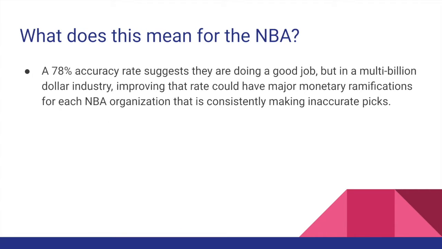What does this mean for the NBA? An accuracy rate of 78% suggests that while they're doing an okay job, improving that rate could have major monetary ramifications for any NBA organization that's consistently making bad picks. Beyond that, since it's a sport league, there's competitive advantage to be had by getting that accuracy rate up.